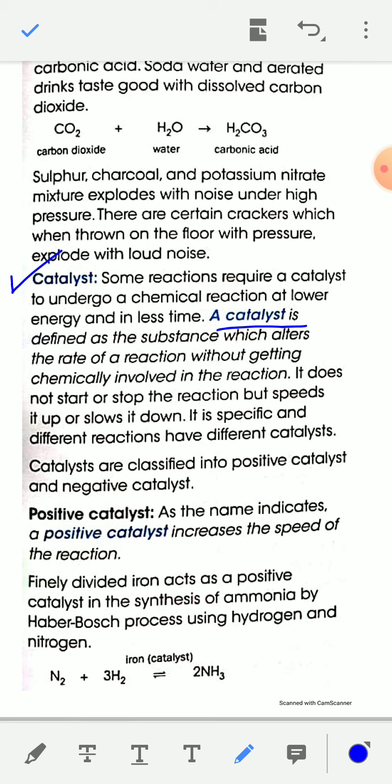Now classification of catalyst. There are two types of catalyst. One is positive catalyst, another is negative catalyst. A positive catalyst, as the name indicates, increases the speed of a chemical reaction.